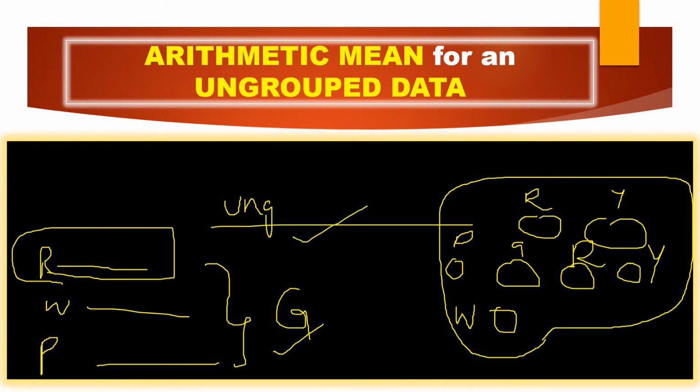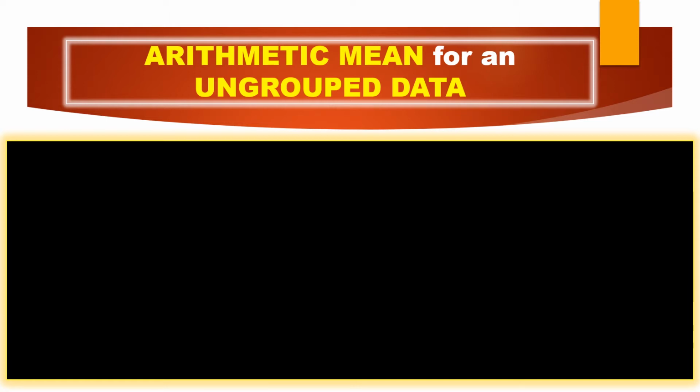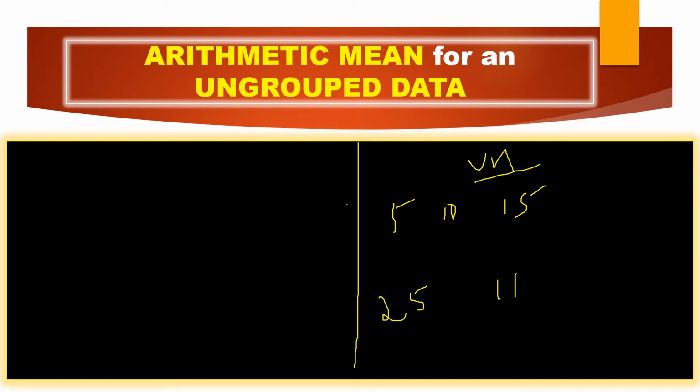The name itself is telling grouped and ungrouped. So here also, when you go for statistics data, suppose I am collecting marks of students. Suppose I gave papers to the students and I called each and every one and asked the marks. If I didn't separate or group the marks, then I'll collect like this: 5 marks, 10 marks, 15 marks, 25, 11 marks, like this. If I write all the marks in this way, then this is called ungrouped data. I'm not grouping the marks.